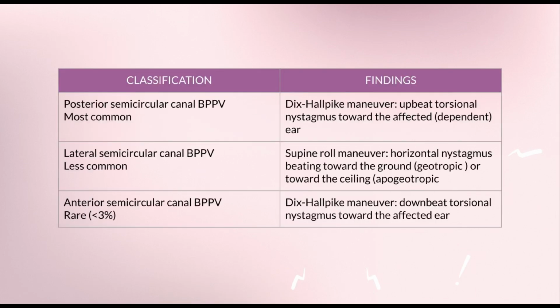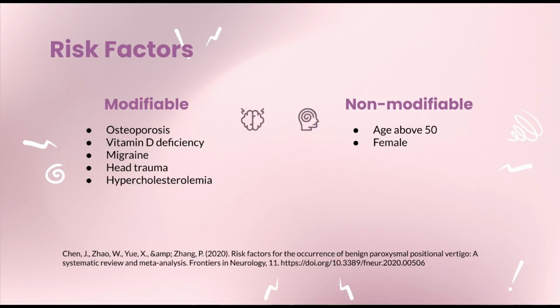There are a few types of BPPV based on the location of the dislodged otoconia and can be classified into posterior, lateral, and anterior semicircular canal BPPV. The findings for each type are different, as you can see on the screen, and the most common type of BPPV is posterior semicircular canal BPPV. Females above 50 are at risk for BPPV, and modifiable risk factors include osteoporosis, migraine, head trauma, and hypercholesterolemia.